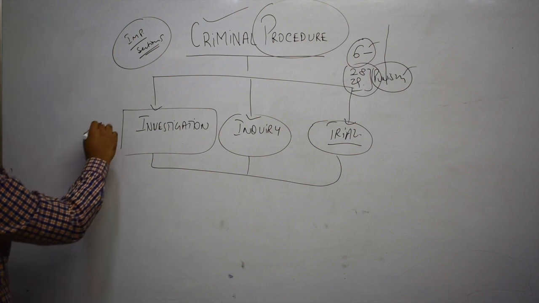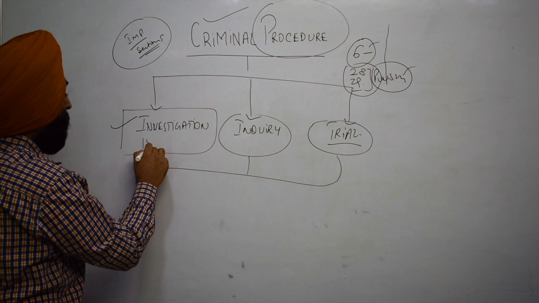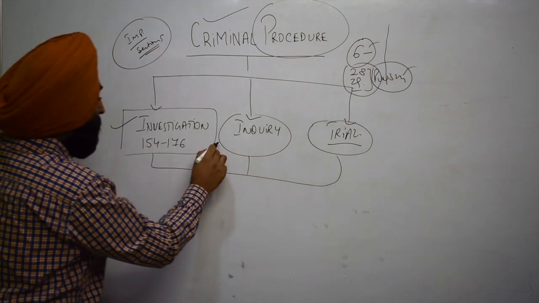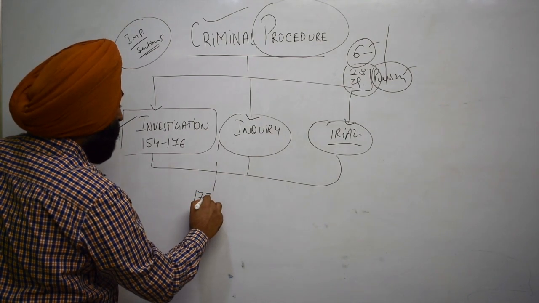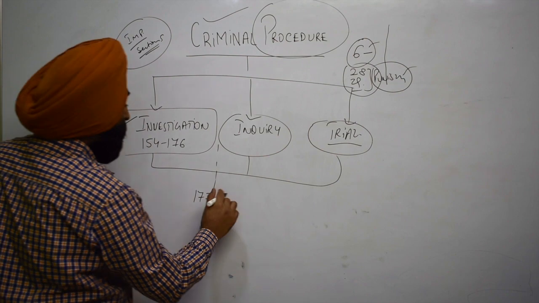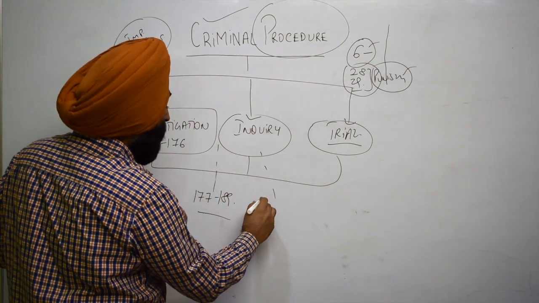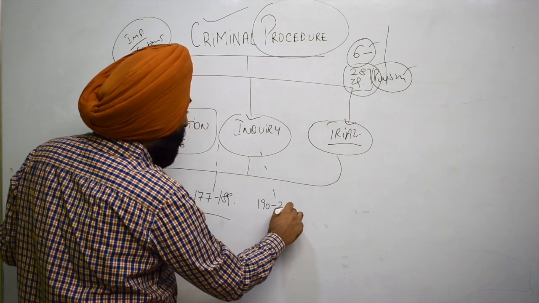Apart from it, now starting with the investigation part, the sections which are to be covered here is 154 to 176. In between, there is a particular chapter that is regarding jurisdiction, chapter number 13, 177 to 189. Then in case of inquiry, we have to read section number 190 to 210.